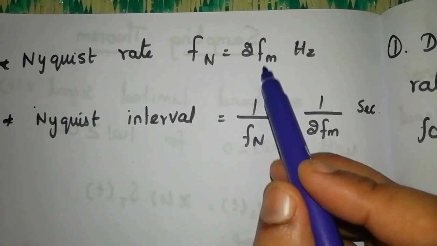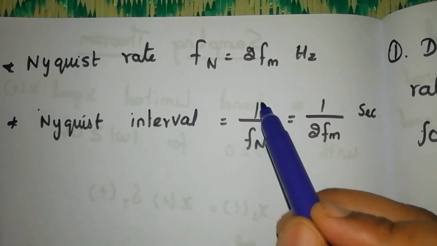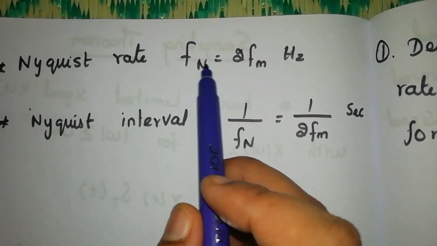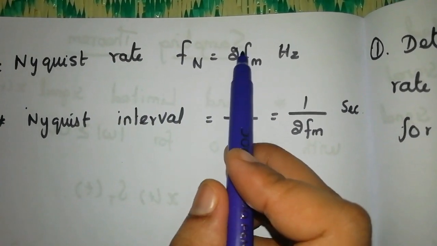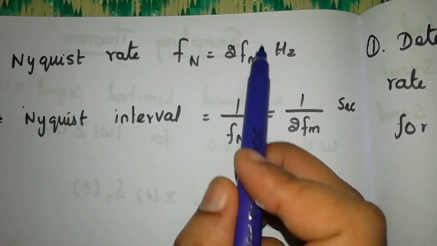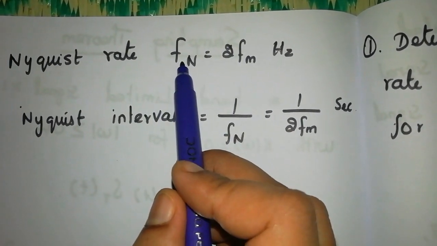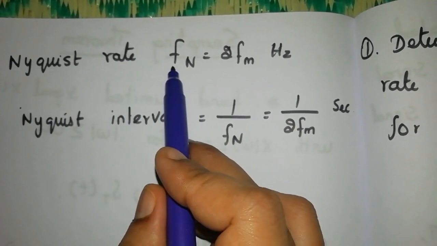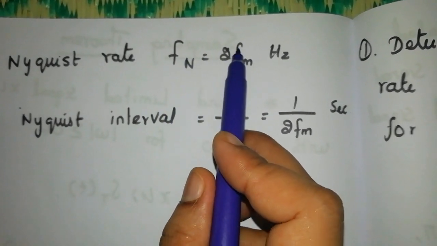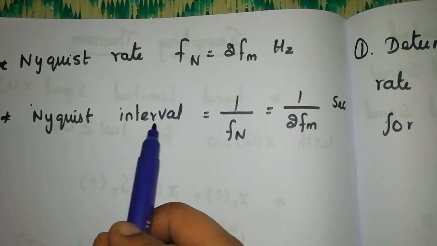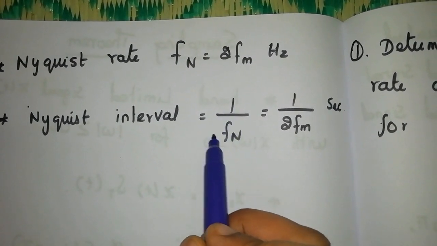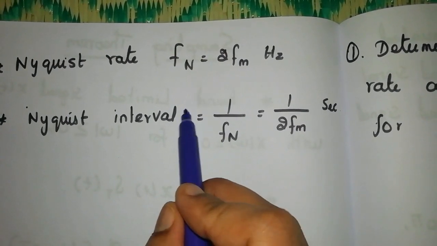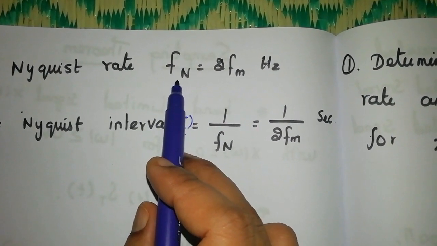So these two are the important conditions for perfect sampling, known as the Nyquist rate, that is Fn, the sampling frequency, equal to 2Fm Hz. And also the Nyquist interval, the time period, is equal to 1 by Fn, that is 1 by 2Fm seconds. So this is the time period and this is the frequency.